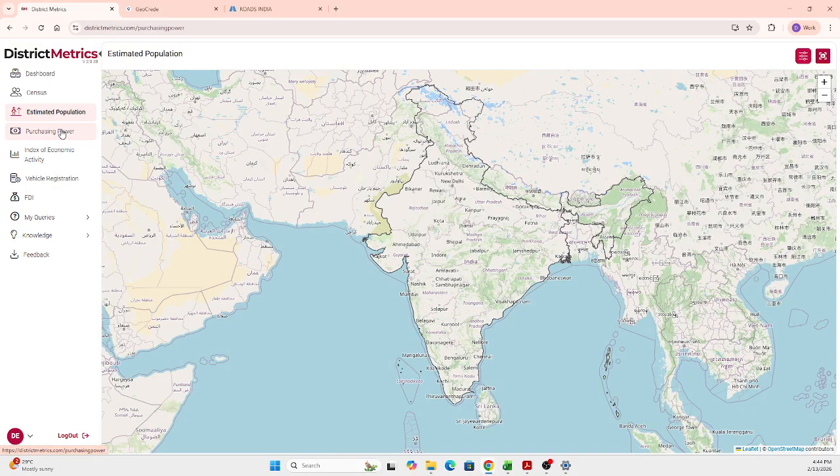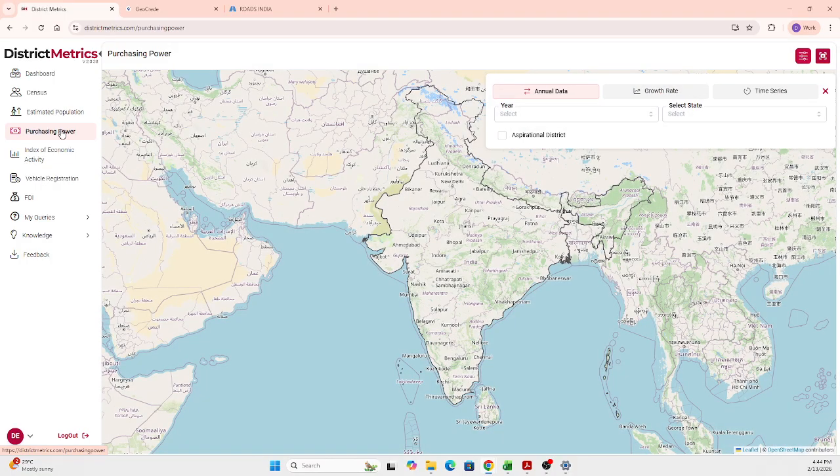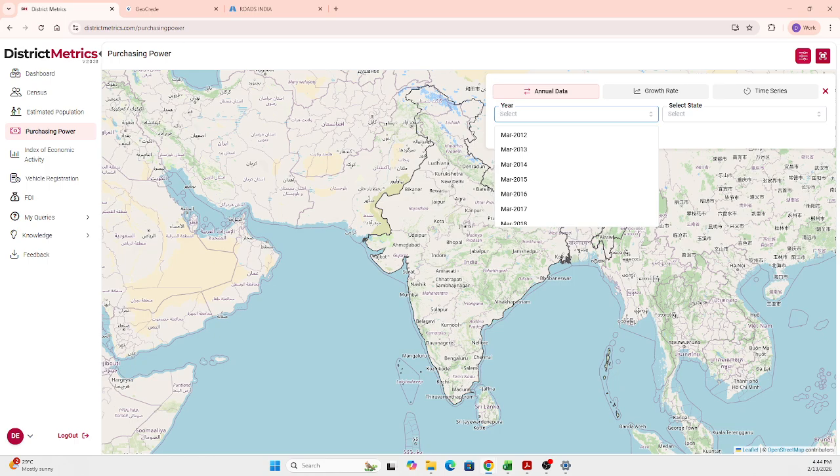Now coming to the purchasing power. This purchasing power is in three different modes: annual data, growth rate, and time series information. In whichever way you want, you can easily filter out the projects and export based on that. Here in the annual data, this will be the query screen. The query screen remains the same, and the module remains the same.